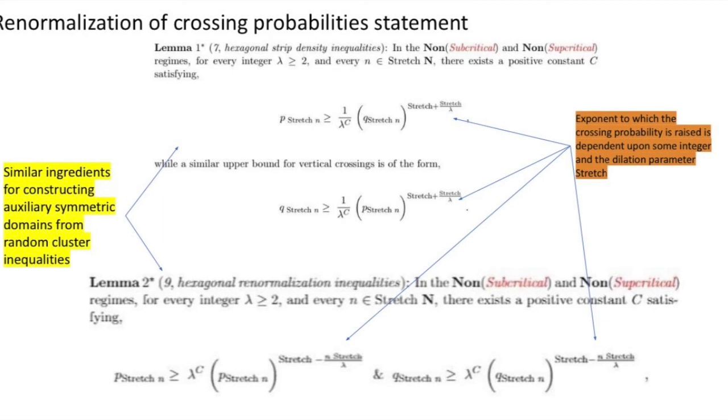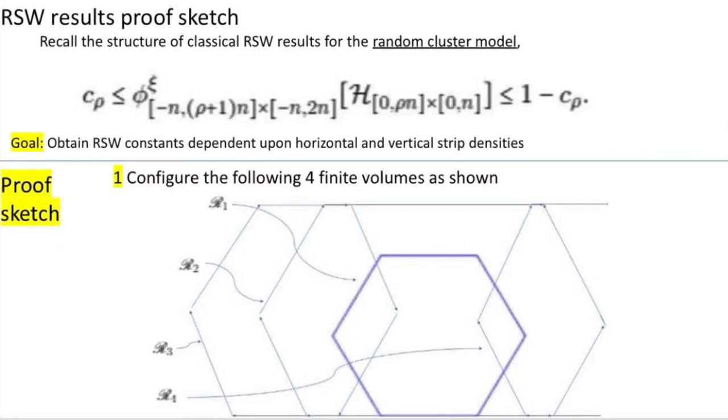We have similar ingredients for constructing auxiliary asymmetric domains, which are some technical arguments that have to be brought in because the model is not self-dual. And the exponent to which the crossing probability is raised is dependent on some integer in the parameter in which we dilate our finite volume to obtain an infinite weak volume limit. And after we execute arguments to take into account for intrinsic spatial dependencies of the dilute Potts model, we can prove the Russell-Seymour-Welsh results that are characterized in the continuous critical phase of the model.